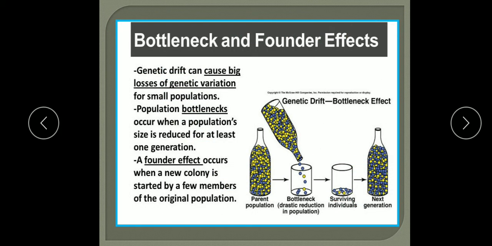Genetic drift can cause big losses of genetic variation for a small population. Population bottlenecks occur when a population size is reduced for at least one generation, and the founder effect occurs when a new colony is started by a few members of the original population. So these are bottleneck and founder effect.